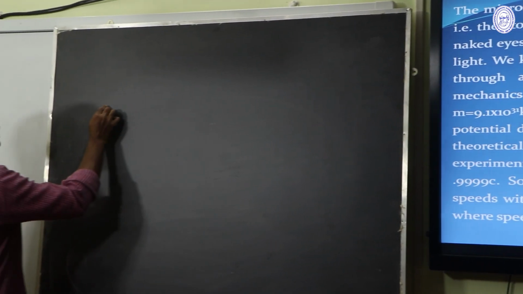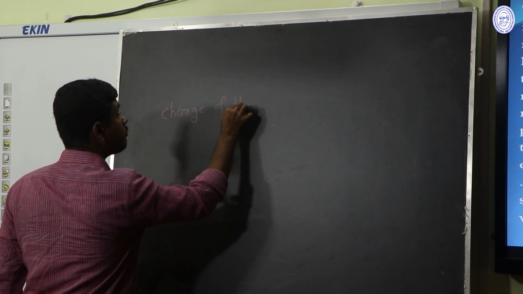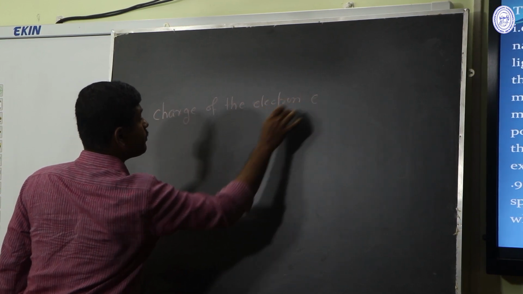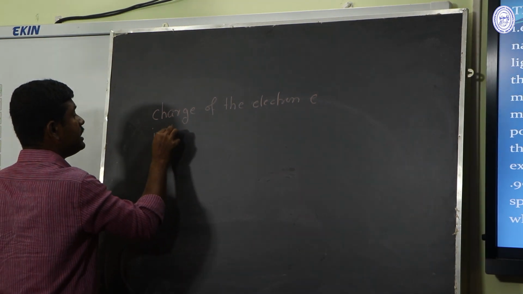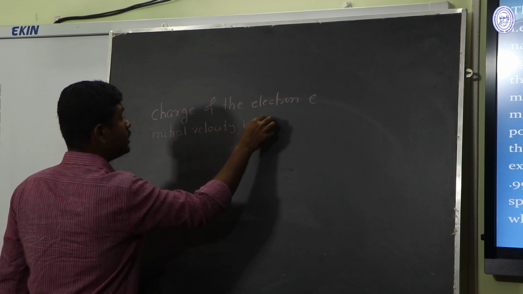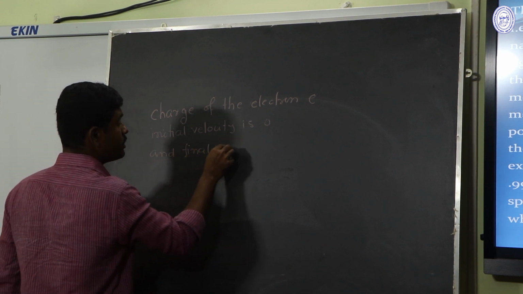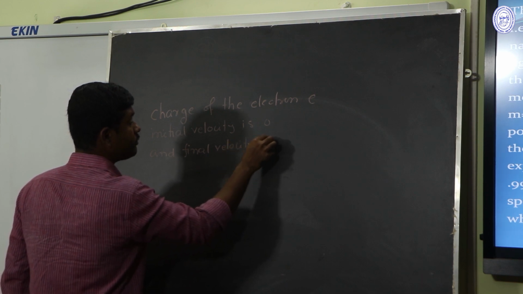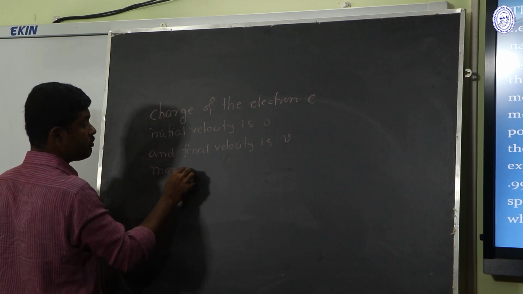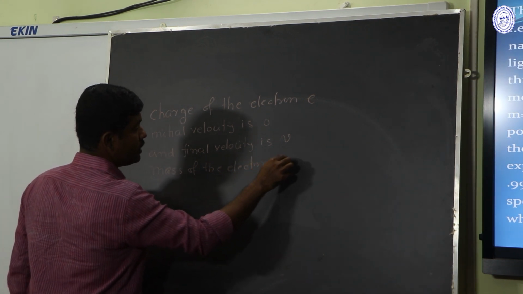Suppose the charge of the electron is e, the initial velocity is 0 and the final velocity is small v, and the mass of the electron is m.